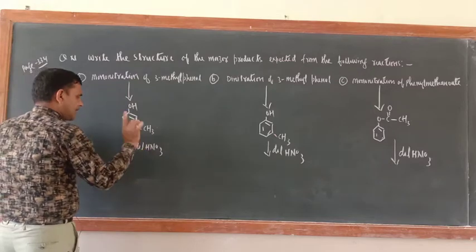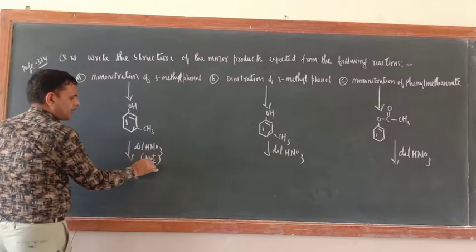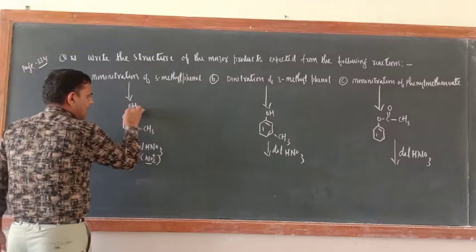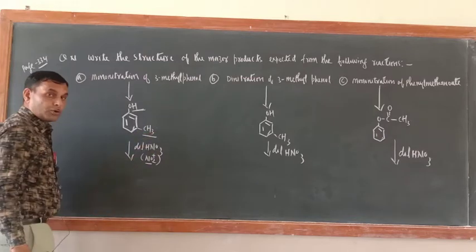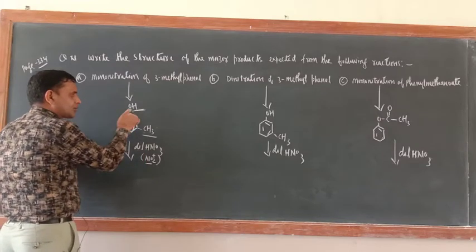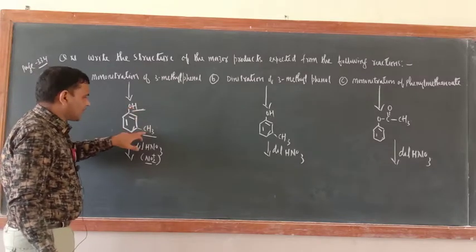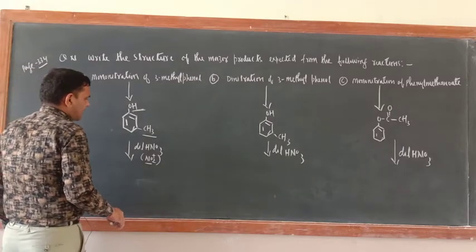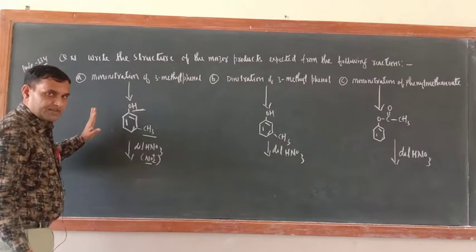It is sure that the NO2 group will be introduced. NO2 positive, the electrophile, will be introduced. The question arises, where? OH is ortho-para directing and the CH3 group is also an ortho-para directing group. So NO2 should be introduced in such a position that it justifies the ortho and para positions with respect to OH and CH3. Now suppose I am introducing it here. Only the major product you have to write, para. Para is the major product.